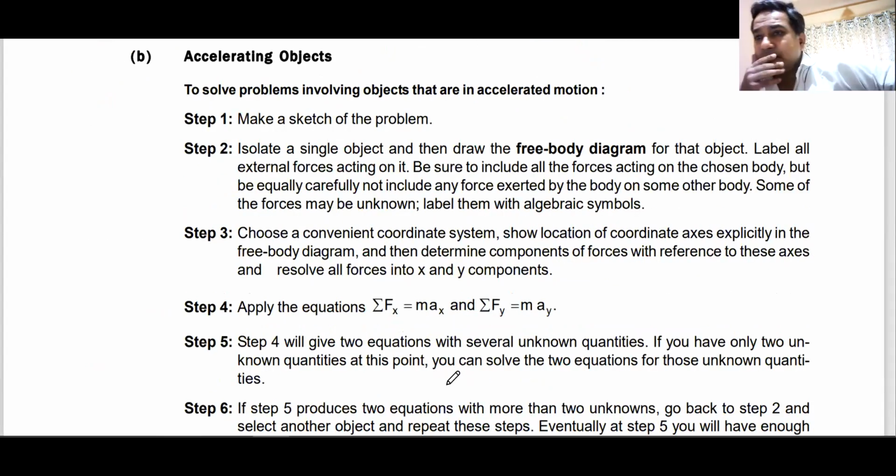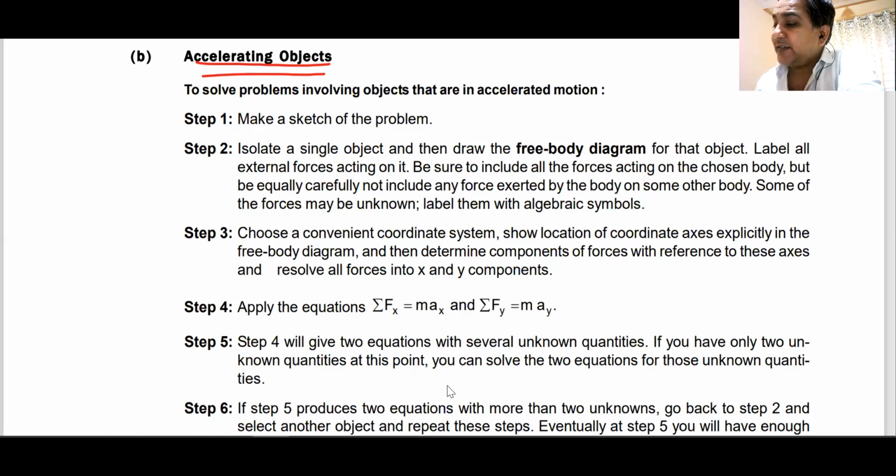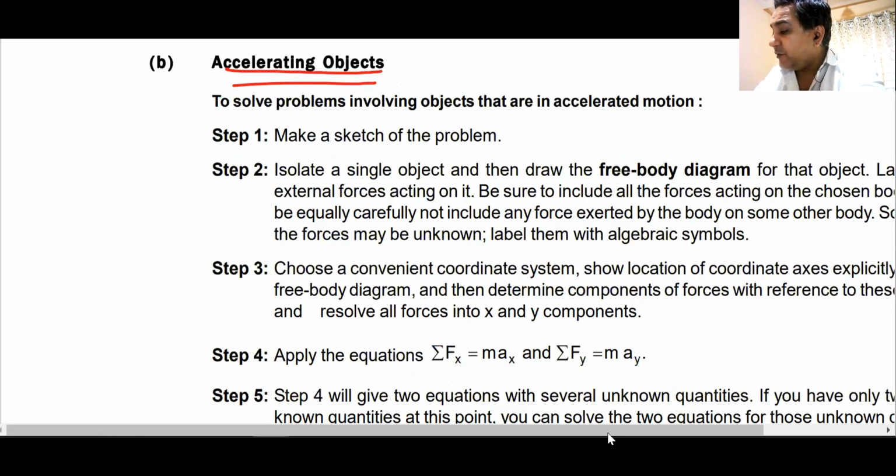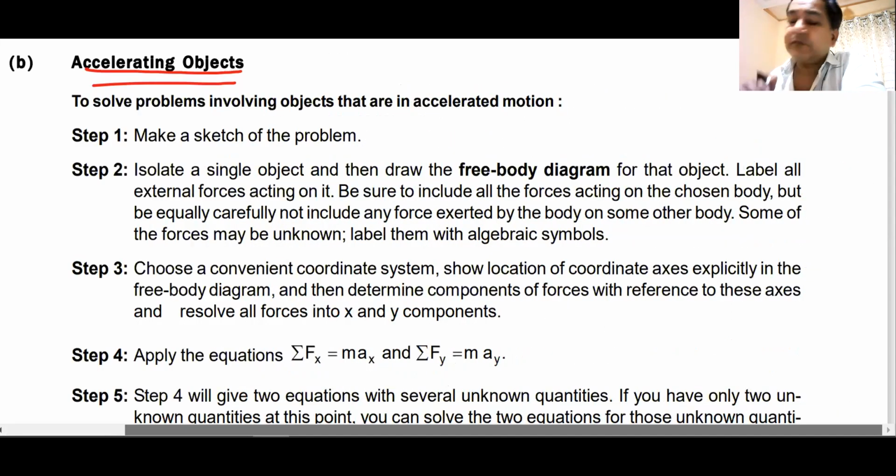Okay. Now, since we have done questions on equilibrium, in most of the cases the bodies would be accelerating. Now, how do we solve questions of that nature?